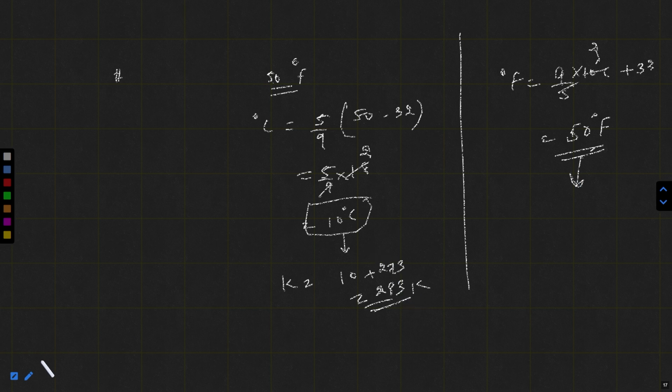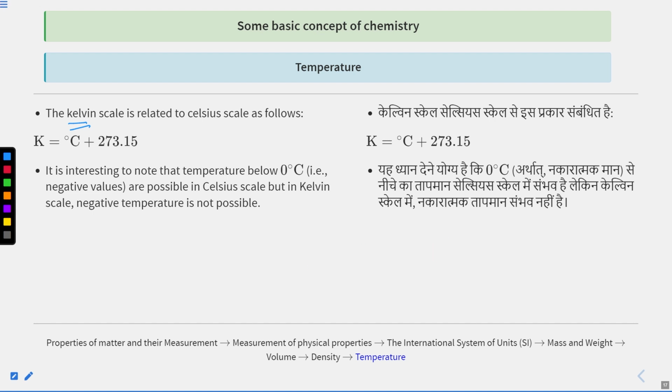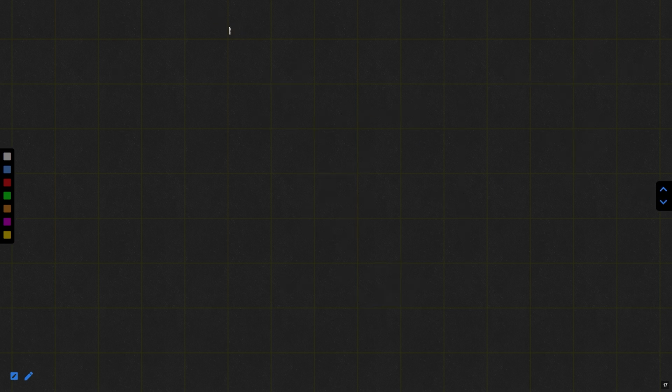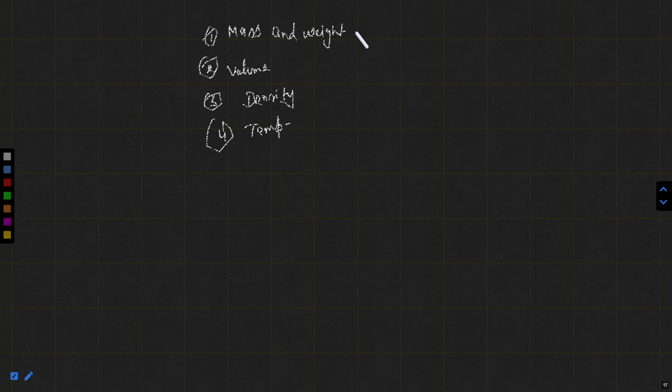I hope you are getting the concepts that we have covered today. So this is all about the physical properties and their measurements. We have discussed mainly mass and weight, two terms, volume, density, and temperature. And also their important examples.